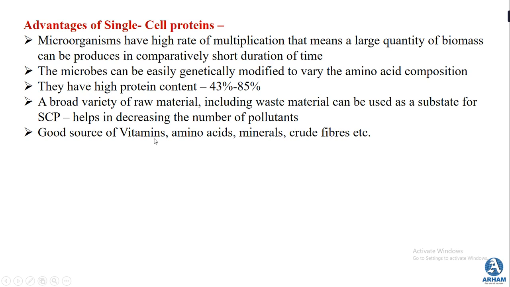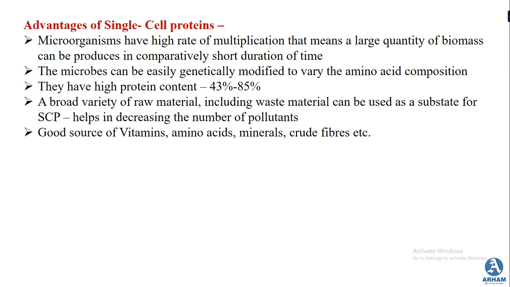When we use such substrates for the production of single cell protein, it indirectly helps in decreasing the number of pollutants. And the last advantage is that it is a good source of vitamins, of course amino acids because it is single cell protein, and also minerals and crude fibers.